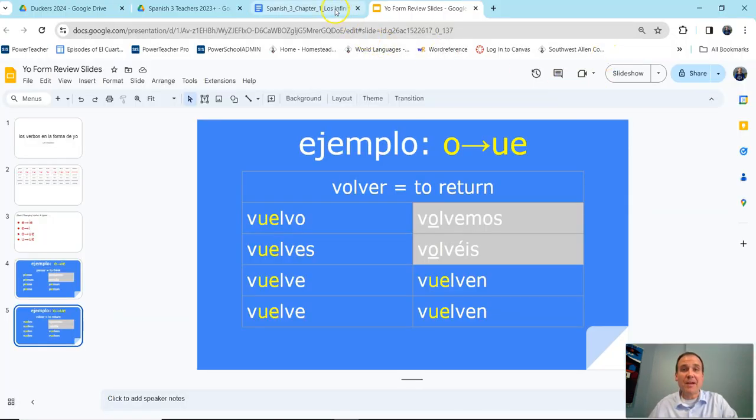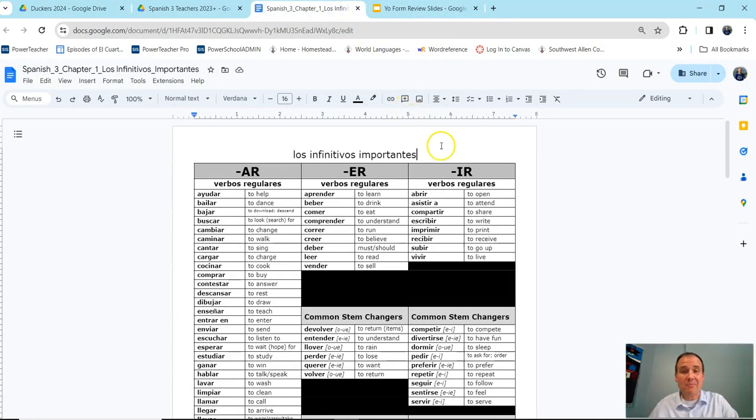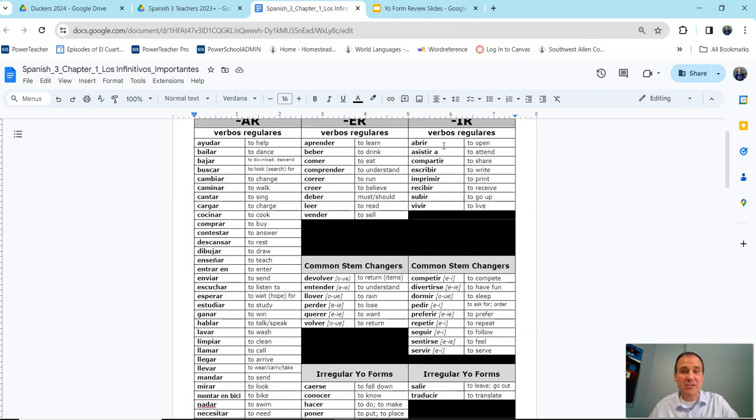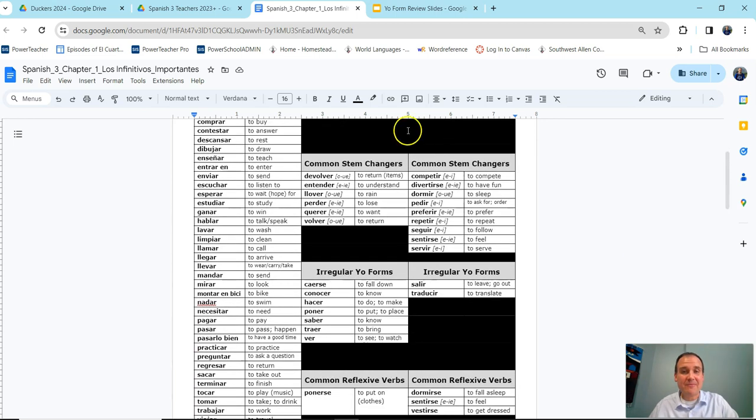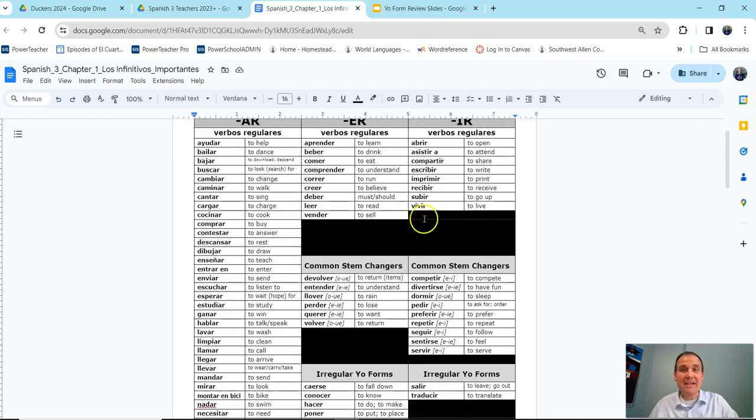And to remember, what are some common stem changers? Well, if you go back to your master infinitive list that we worked on a lot in first semester, and that Señor gave you all a copy of again second semester, there are some common stem-changing verbs on that list. You'll see those on the front page, and we also have some common stem changers on our vocab list. So this is going to help you with the assignment that comes next, and the assignment that comes next is in Canvas.